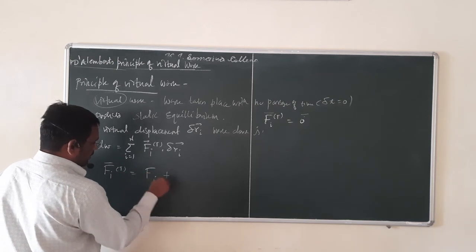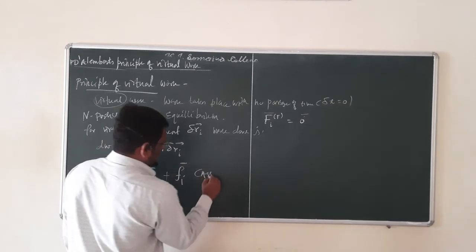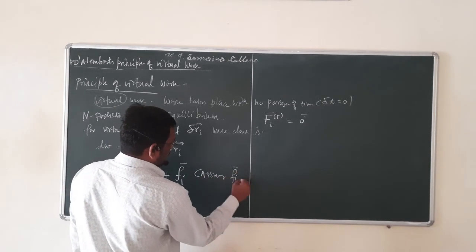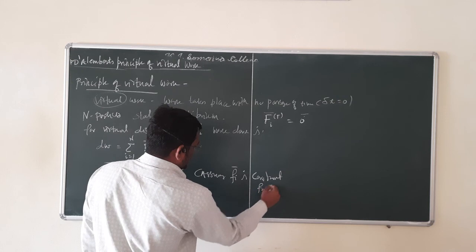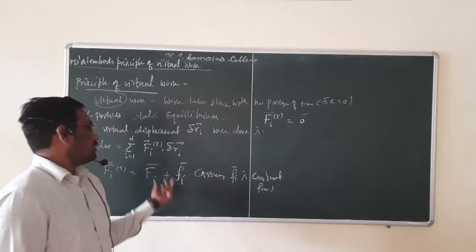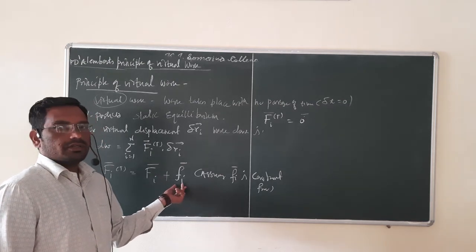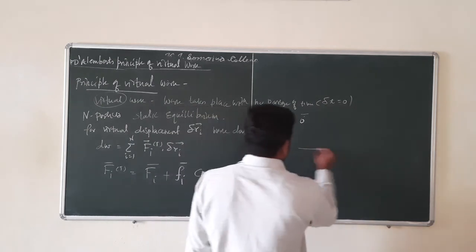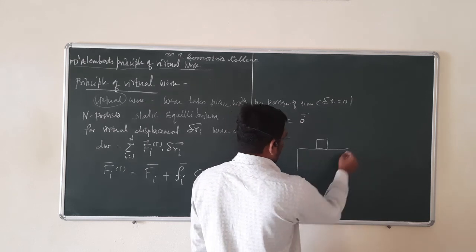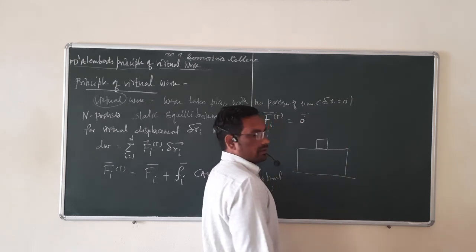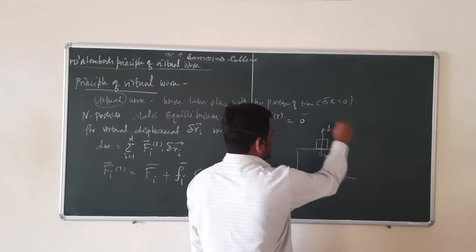Here, we take Fi total, the total force acting on the ith particle, as Fi, which is the actual force, plus fi, the constraint force. The total force is the addition of the actual force plus the constraint force. How? Suppose you take the example of a block situated on a table. If the block is at rest, the gravitational force is downwards and the normal reaction is upward.